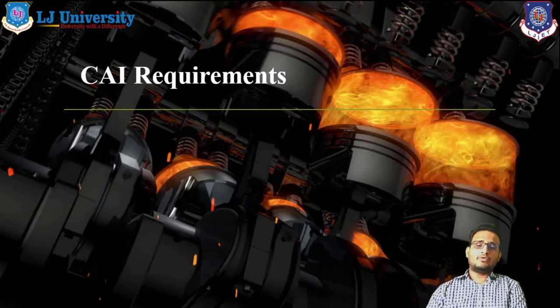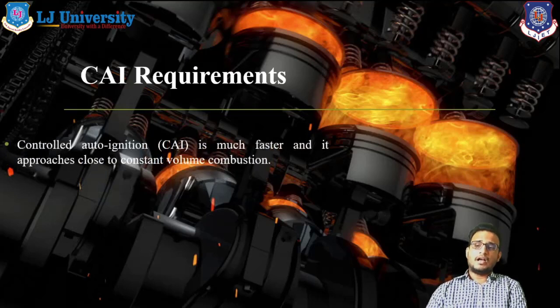In the very next part we are going to discuss CAI requirements. Okay, so let us discuss the first requirement. Controlled auto ignition is much faster and it approaches close to the constant volume combustion process. It means you can't use controlled auto ignition in CI engines, right? Because it works basically with the SI engine, and it is a constant volume process. So the basic approach and basic requirement of CAI body is the SI body, and all SI bodies work on the constant volume combustion process.